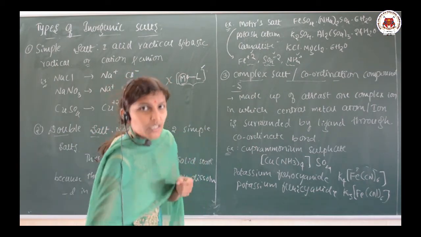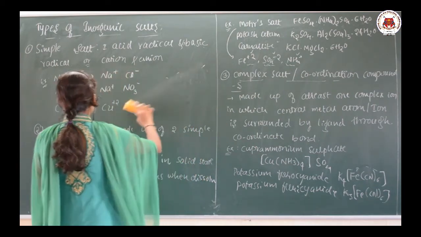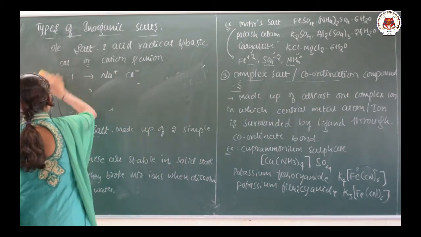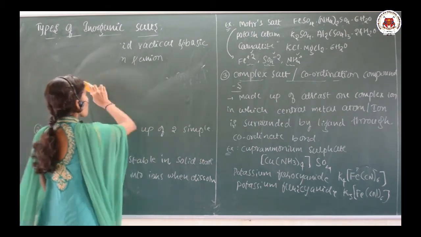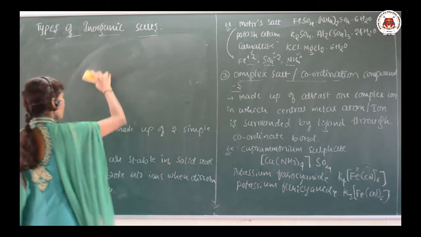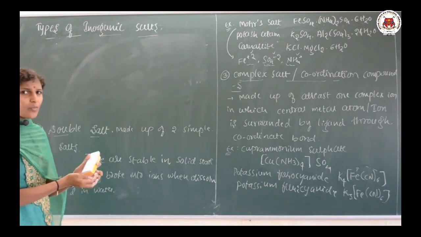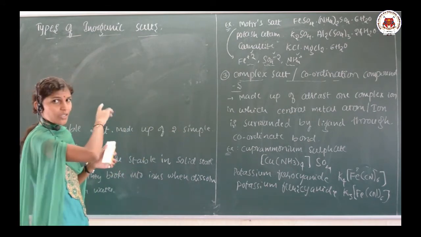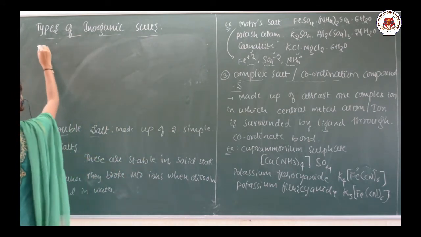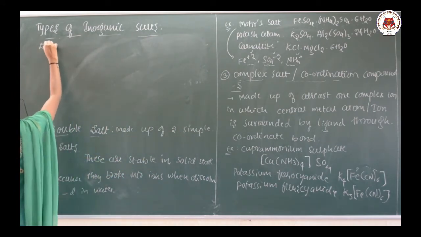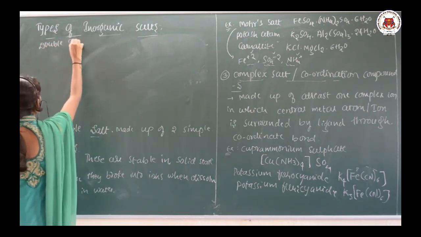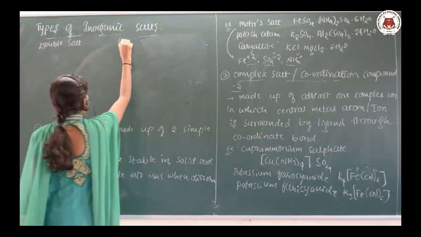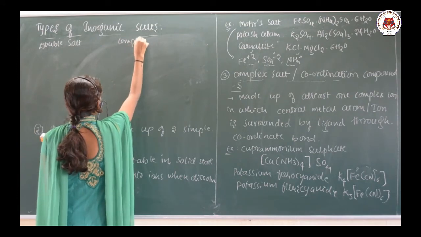So one more thing here is we can express the difference between the double salt and complex salt. It is very simple because I wrote all the points here, that's why I want to give the difference between double salt and complex salt.